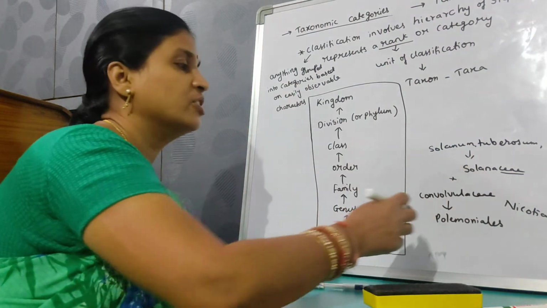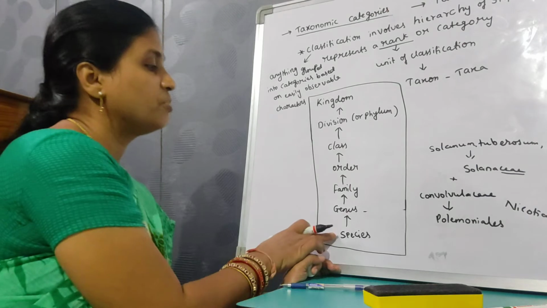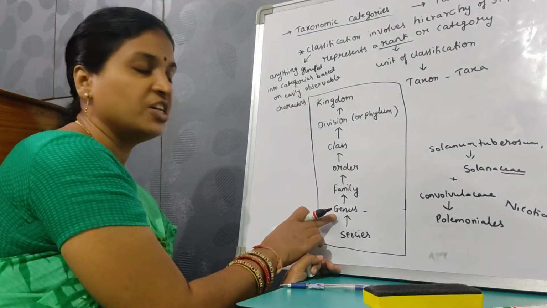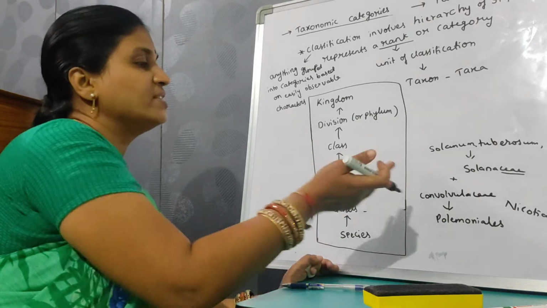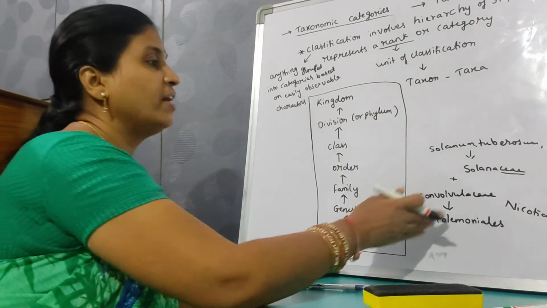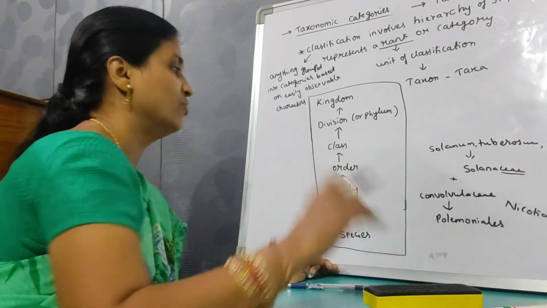These two families come under the order Polymoniales. So species, related species come under genus, related genera come under family, related families come under order. One such example is Polymoniales, where the two families are included, Solanaceae and Convolvulaceae.